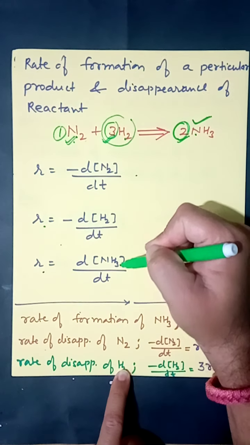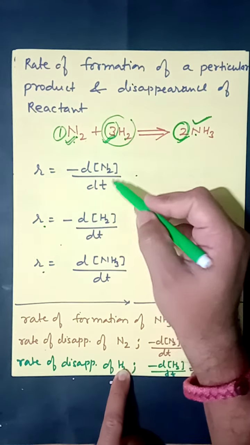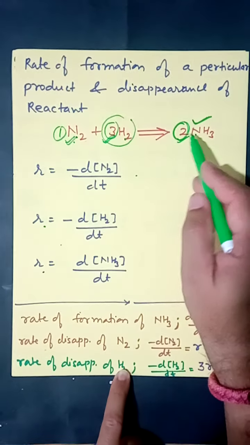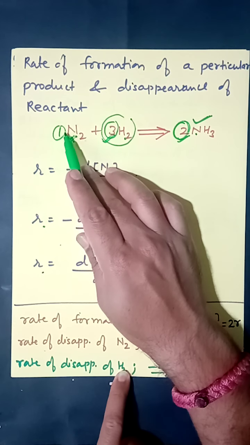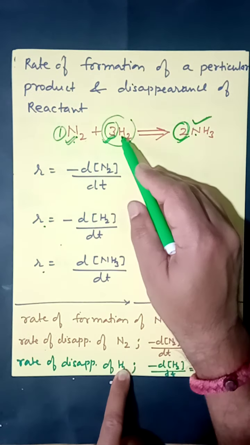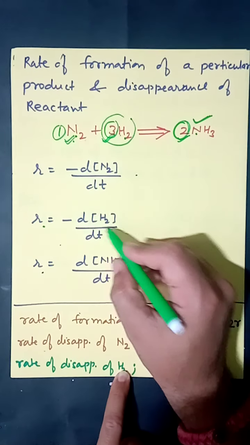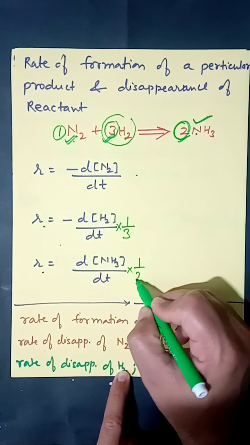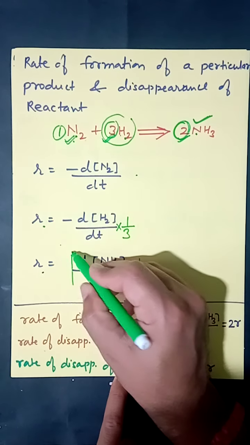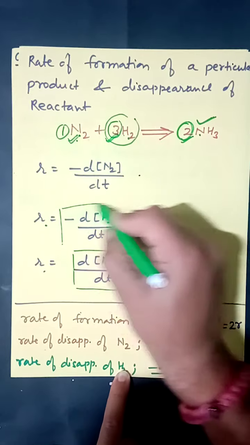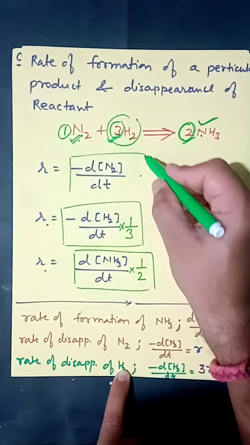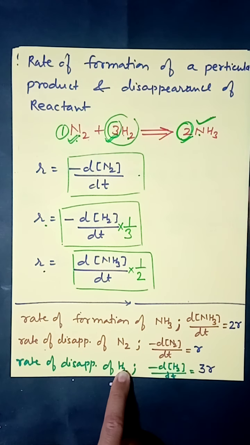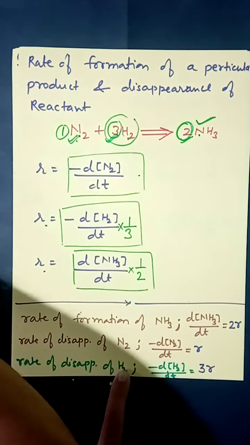To correct the formula, we need to divide all these 3 expressions with respect to their stoichiometric coefficient. Here the stoichiometric coefficient is 1, so no need to divide, but for hydrogen the stoichiometric coefficient is 3. We divide this by 3, like this, 1 upon 3. We divide this by 2, and now this is the correct formula for rate of reaction. This is now the rate of reaction with respect to nitrogen, hydrogen as well as ammonia, and they will give us a clear picture, an exact number for the rate of reaction.